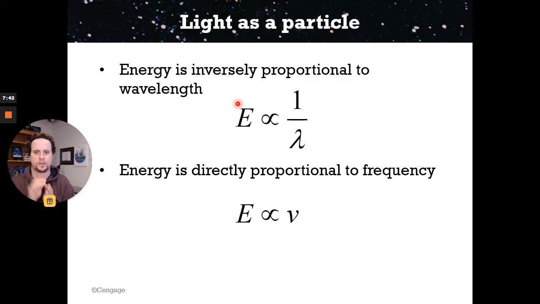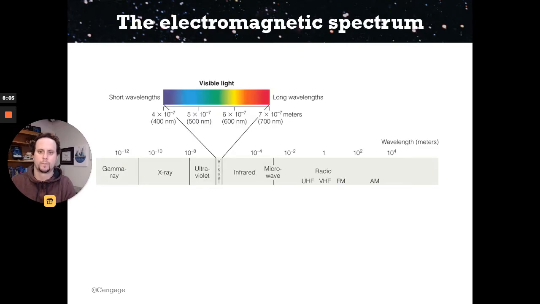So things like X-rays, very small wave, whereas things like microwaves, much larger wave. It's the photon energy. The energy is directly proportional to the frequency. So high frequency, high energy. Photons with a high frequency have high energy, and we'll see what that lays out on the spectrum in a second. So the electromagnetic spectrum, this is the whole thing.